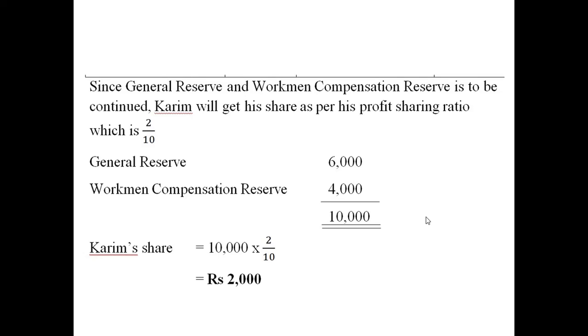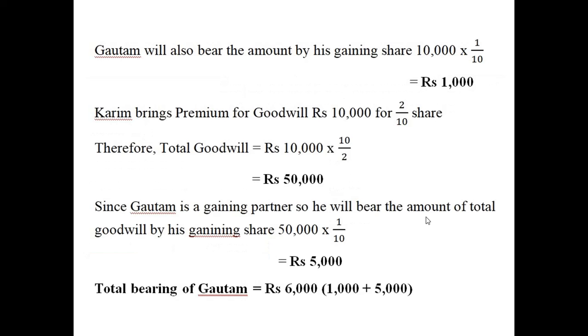So the total amount of general reserve and workmen compensation together is 10,000. So Karim will also get a 2/10 share here. So Karim's share here is how much? 2,000. So this amount will be given to the sacrificing partner. So who is the sacrificing partner here? Rahul. So Rahul will get 2,000.